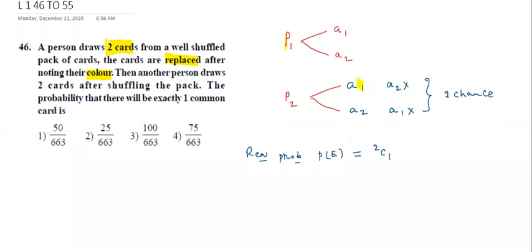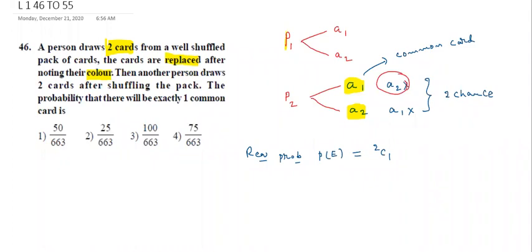He will get either A1 or A2. This is a common card. Yes or no? These are common cards. Suppose finally he got one card, that is A1. Then second chance, what does he want to select? He cannot select A2. That means already A1 selected. Next A2 cannot be selected.